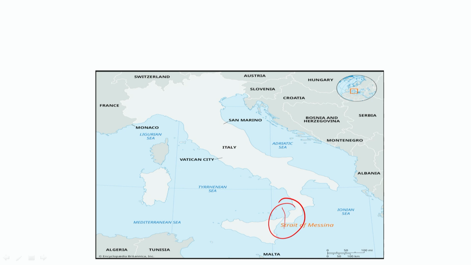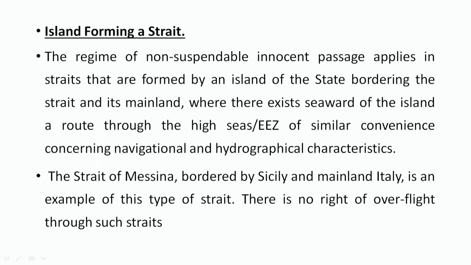There is no one such general rule. It differs depending upon the positions and also the geographical or hydrographical situations. The Strait of Messina, bordered by Sicily and mainland Italy, is one such example of this type of strait. There is no right of overflight through such straits.